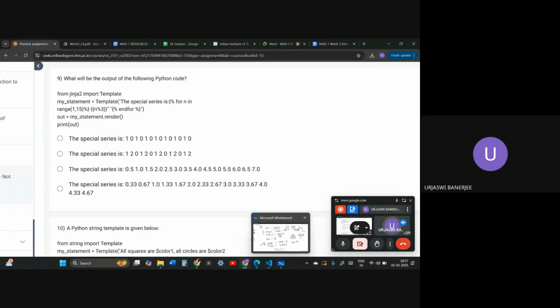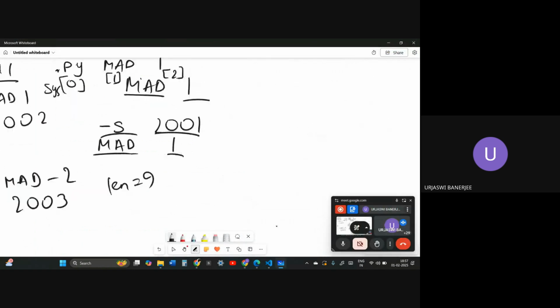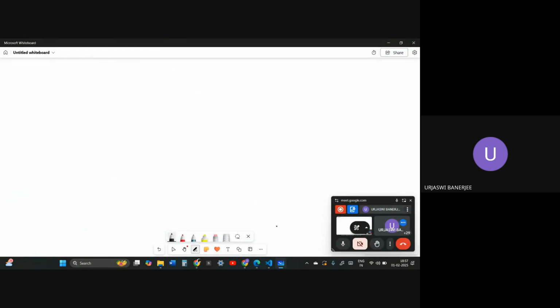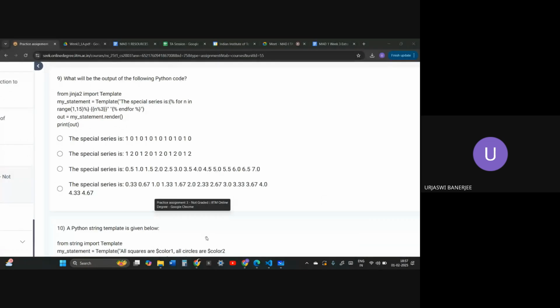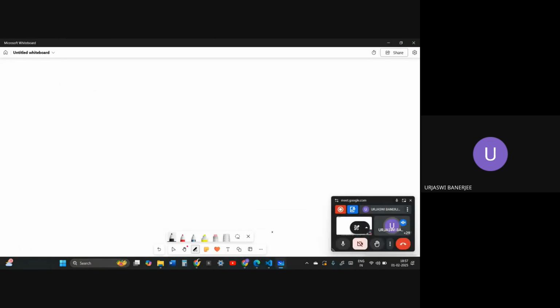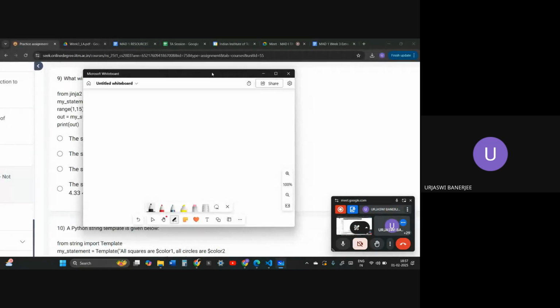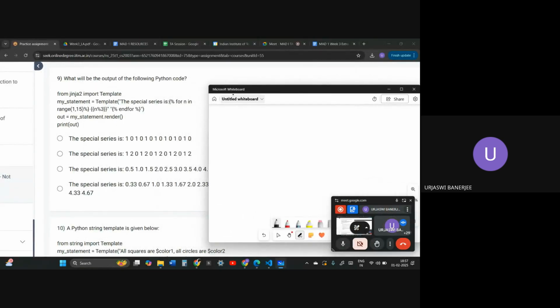Let me go to the whiteboard. Just give me a second. I need to make the whiteboard a little bit smaller. Okay, so this is question number 9. It is rendering the template. There is a for loop, for n in range 1 comma 15.